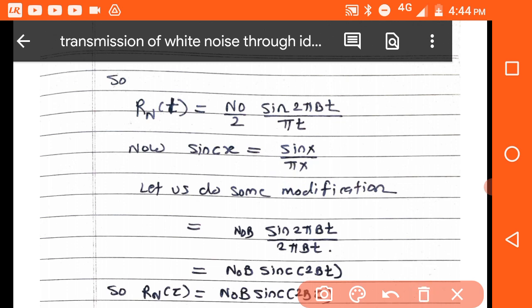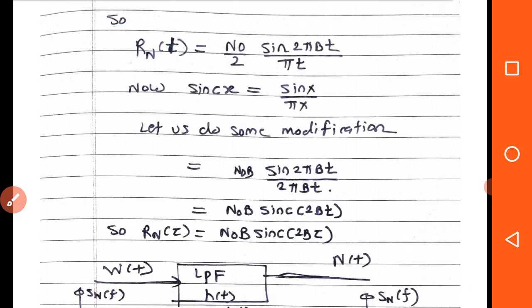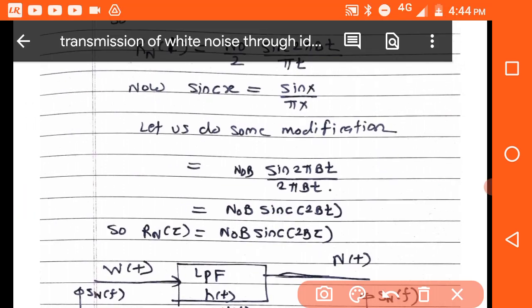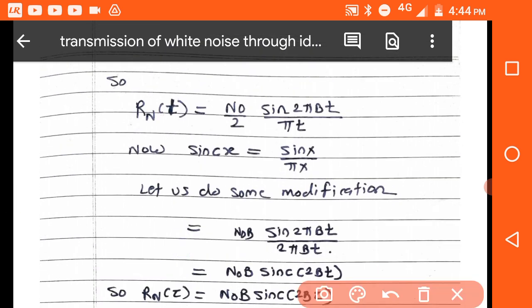Okay, so that's why 2 pi bt, here we have to make it 2 pi bt, 2 pi t is there, only b is remaining, so b is taken here and multiplied with b, so you will get N naught b is equal to sinc. What is the modification here, where am I wrong? It is sin pi x, so the change is sinc x is equal to sin pi x by pi x.